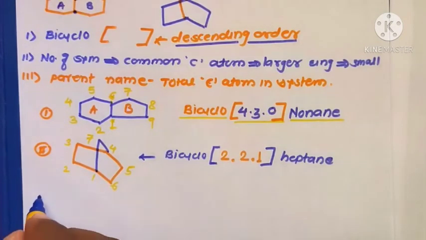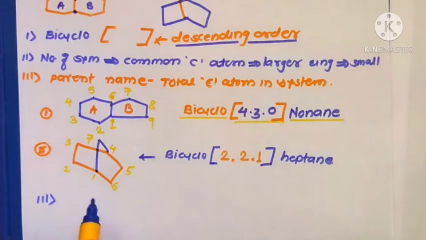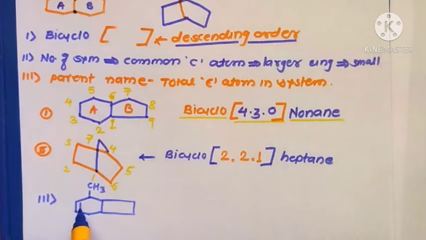Suppose another example, a 6-membered ring system, with CH3 and a double bond. What is the IUPAC name for this molecule? Here there is a substituent present in the bicyclic molecule.